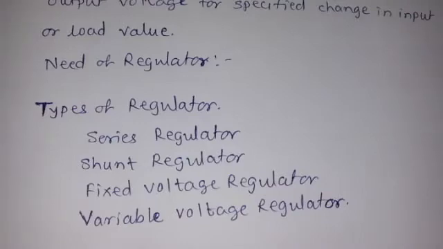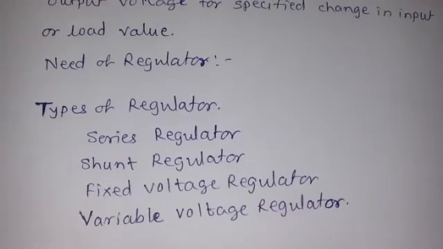Shunt means the device is connected in parallel with the load resistance. A fixed voltage regulator is one in which the output voltage is fixed. It does not change and should not be exceeded. If it is 5 volt, it can provide only 5 volt output, with no provision to provide 6 volt or more.